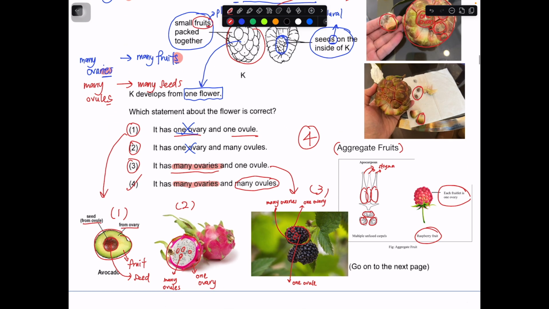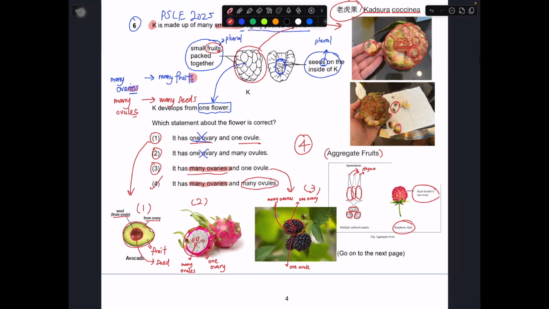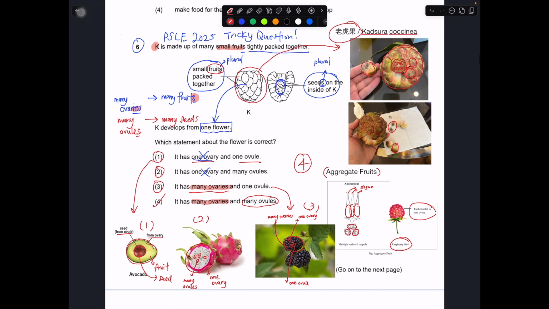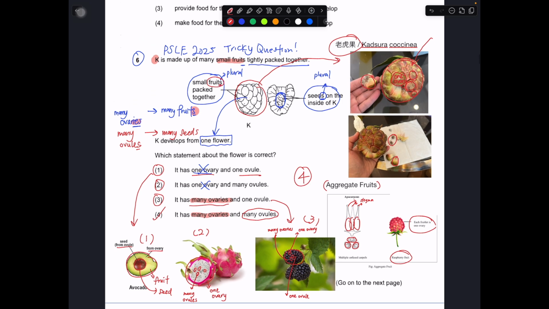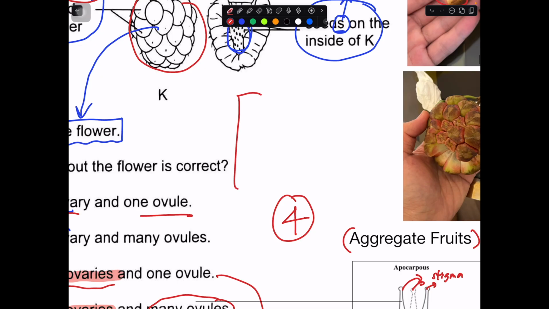So with that, this answer is actually taken from a real life example, but very tricky because not many of us have actually seen this kind of example before, which is also why we took a video to actually look at it. Okay, before I end off this video, just one simple tip for those that find it difficult to remember the difference between ovary and ovule and what they develop into. You can use one very simple trick over here. I put it over here.